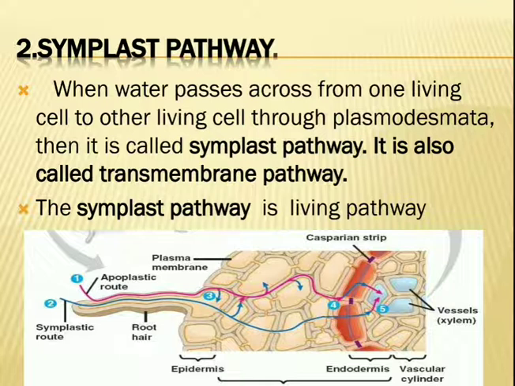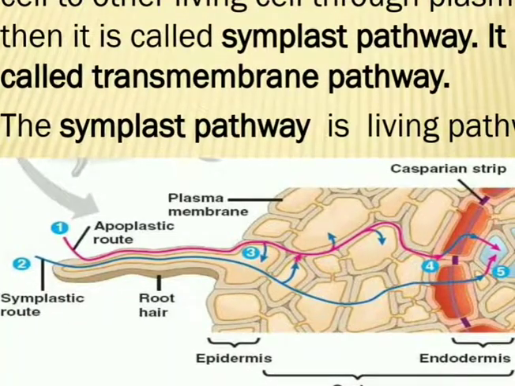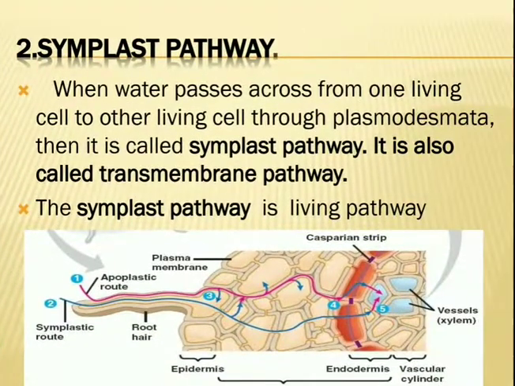These are the living pathway, while the apoplast pathway is a non-living pathway. So you can see in this pathway the blue line that is visible. Here water enters the root hair, then it passes from cell to cell through the plasmodesmata, which form a cytoplasmic bridge. So this is called the symplast pathway.